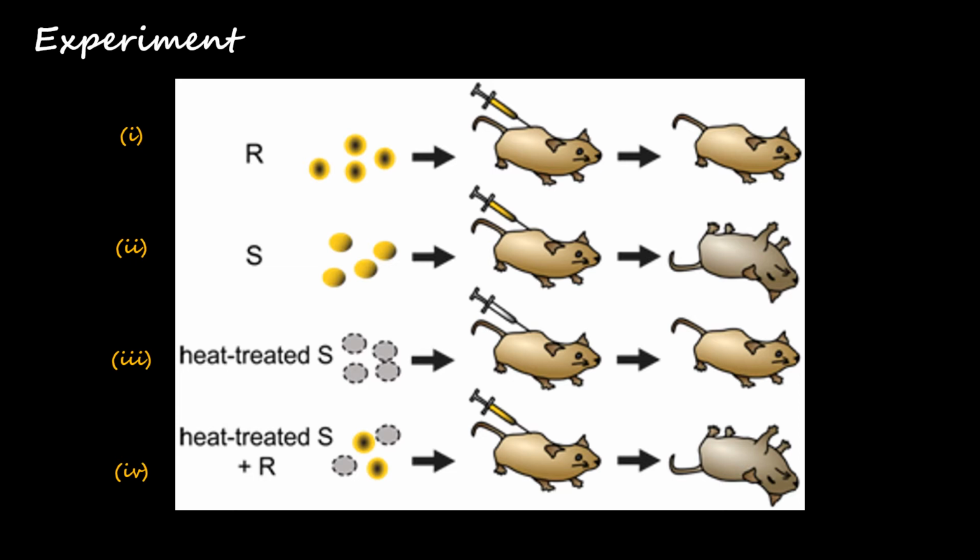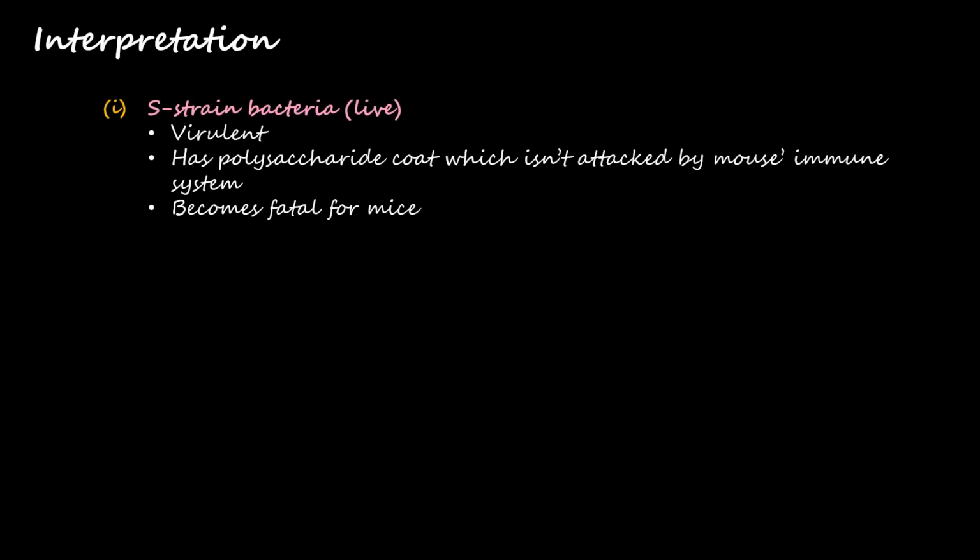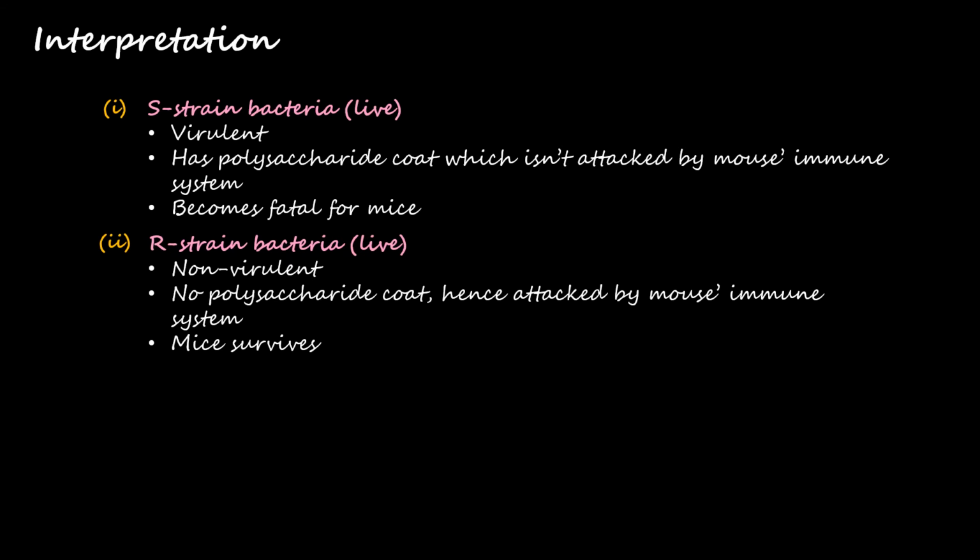So what were the possible interpretations of these experiments? First, with the live S strain bacteria: S strain is virulent and has a polysaccharide coat around it, which isn't attacked by the mouse's immune system. So when S strain was injected into the mice, the coat was not attacked by the immune system, and hence it became fatal for the mice. When we injected the R strain, we know that it is non-virulent and there is no polysaccharide coat. So when it was injected into the mice, the immune system attacked it, the R strain was not able to survive, and the mice survived.